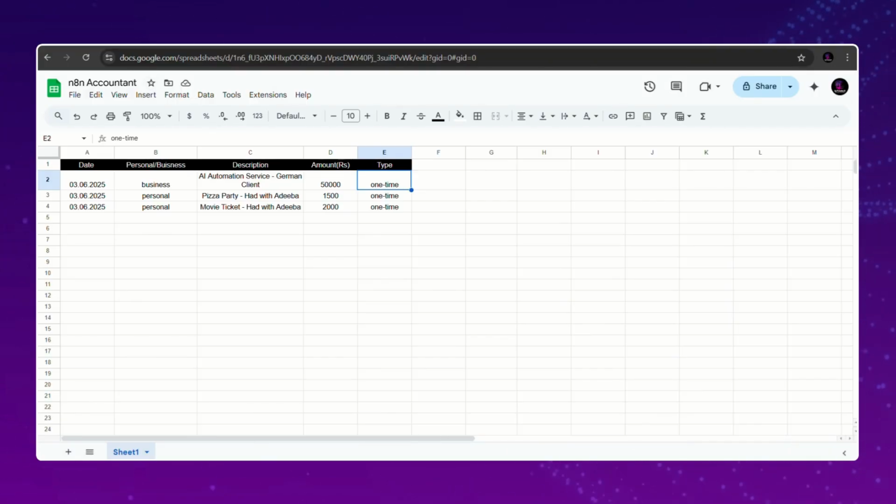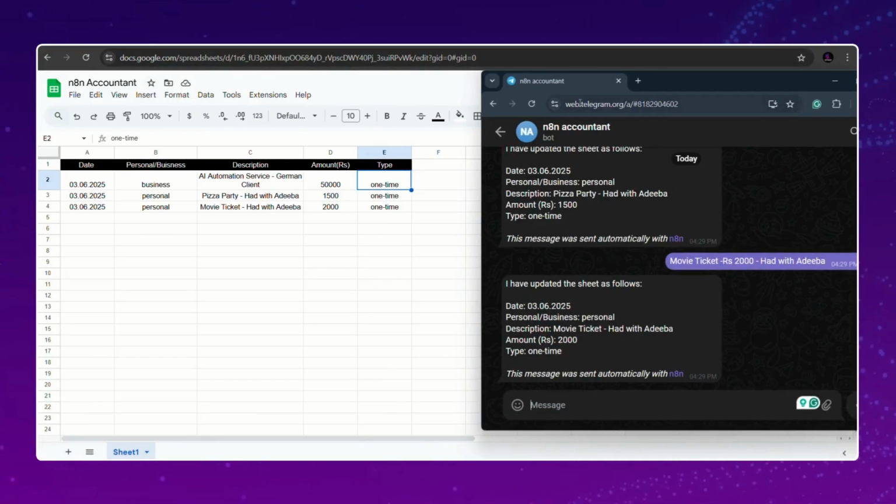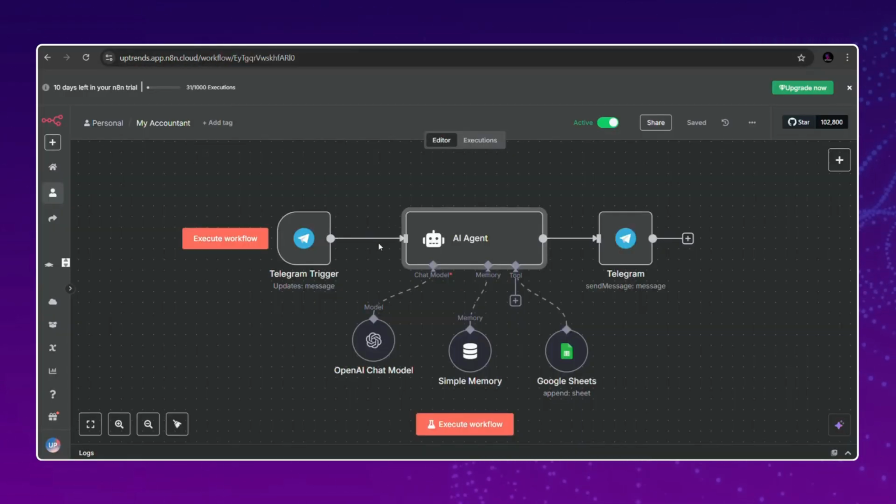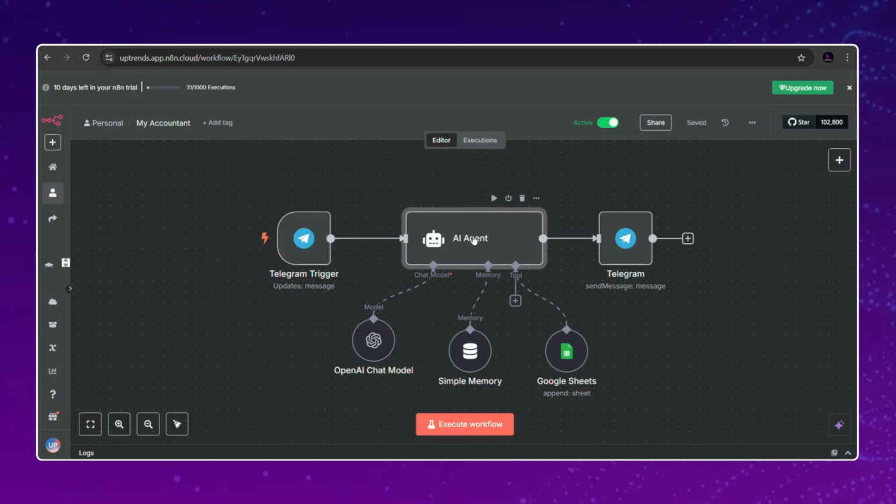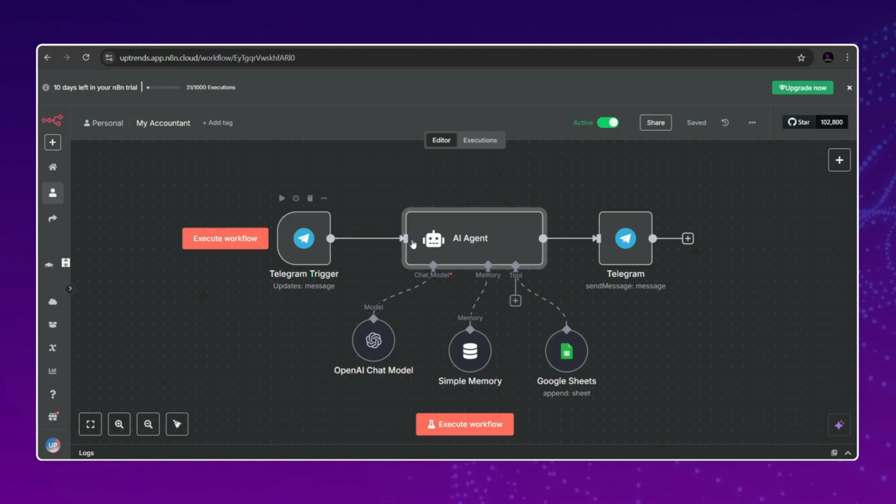What's going on over here is that all of this is done by my N8N accountant. So the workflow, it's over here. I have done this with the help of an agentic AI workflow, right? So if you could see, here is an AI agent. I'm going to describe all the blocks over here, so that it would be easy for you also to make a similar bot for yourself, and you can have your accountant as well. You can mention all the details just like what I have done, and it's simply updated in your tracker so that you can easily track all the expenses.